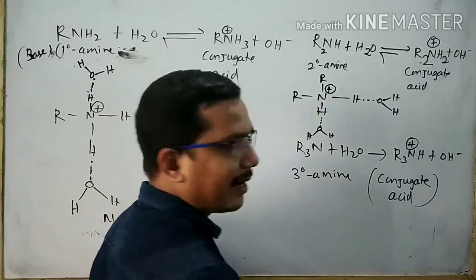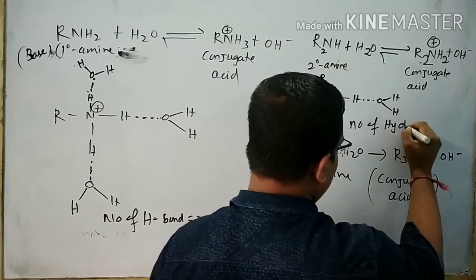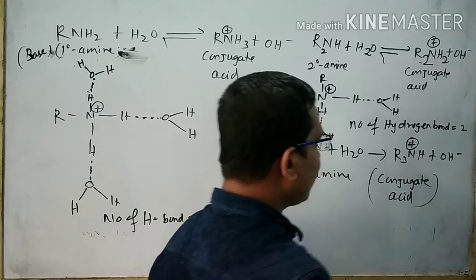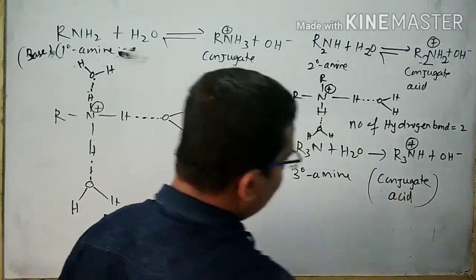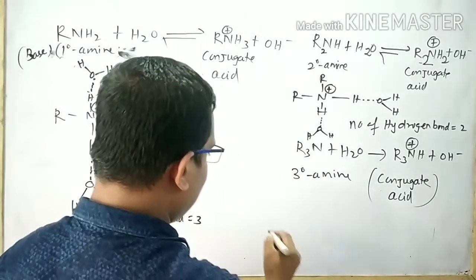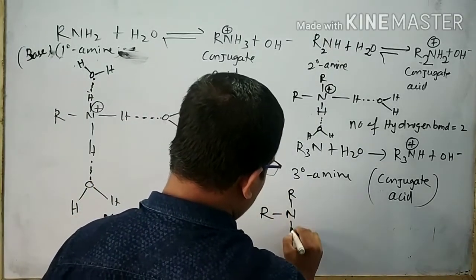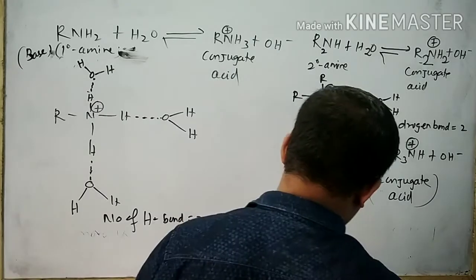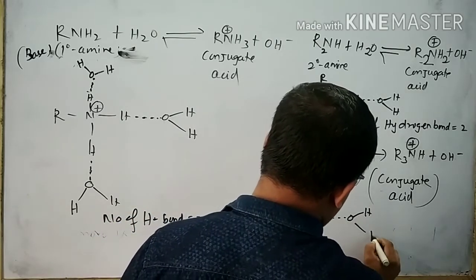Here the number of hydrogen bonds is equal to 2. Similarly, I can draw the hydrogen bond in the conjugate acid of 3 degree amine, and I can show the hydrogen bond like this.